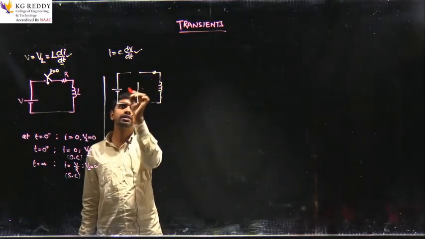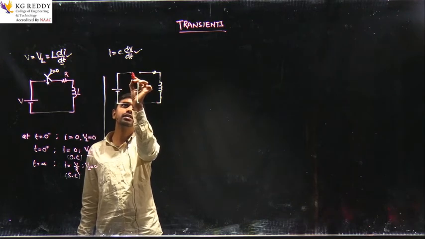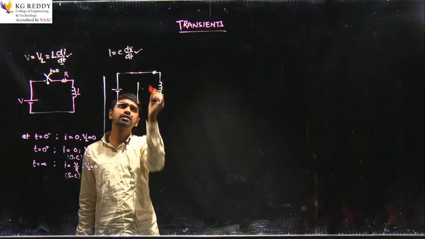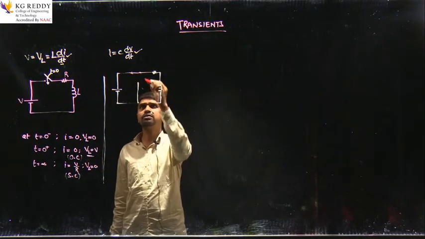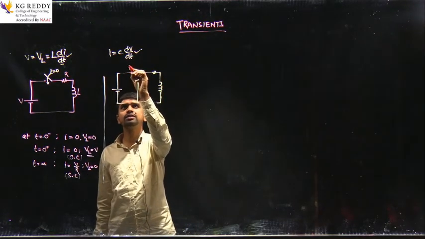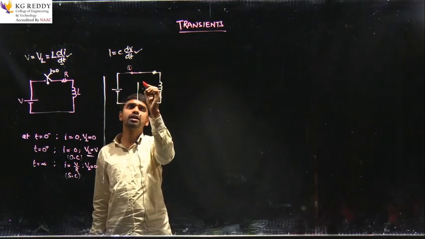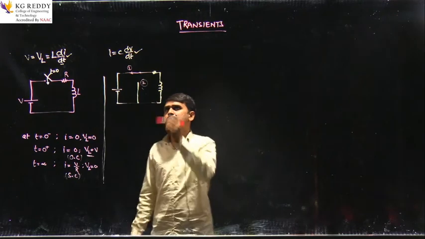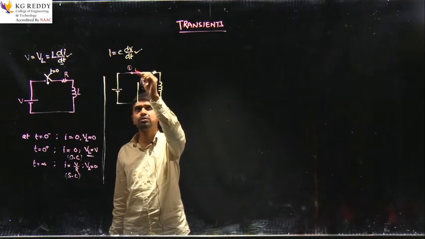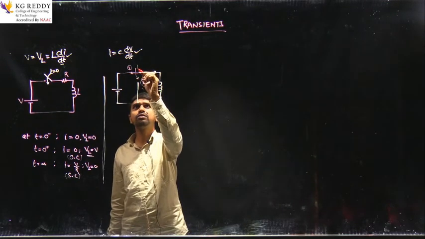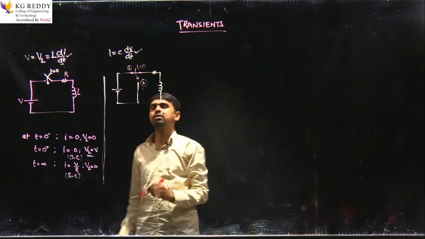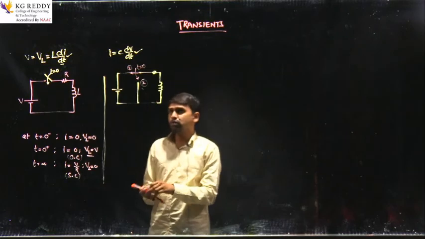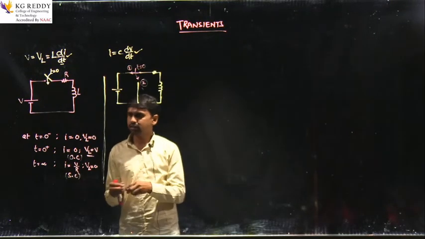This is the switch here, the source is connected with the help of the switch, the elements are connected to the source with the help of the switch here. Let this be position 1 of the switch and this be position 2. Now I am moving the switch from position 1 to position 2 at t equal to 0. Okay, right? So let us take the cases here similar to this.